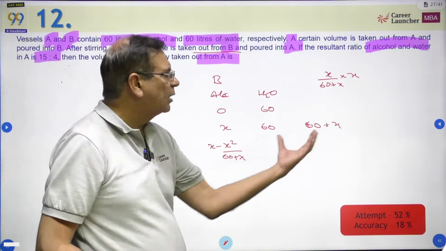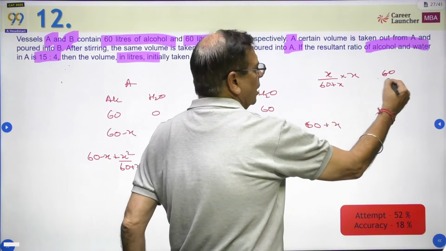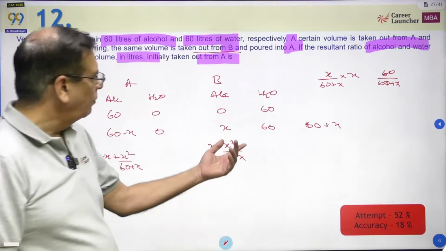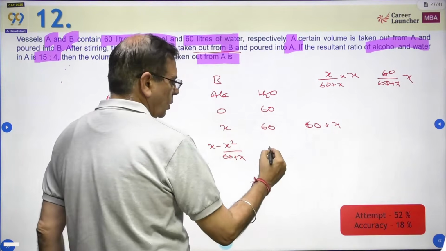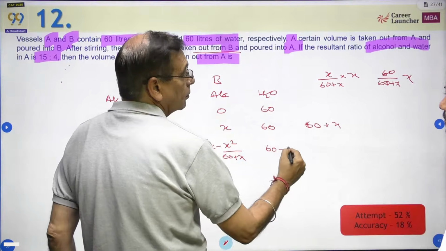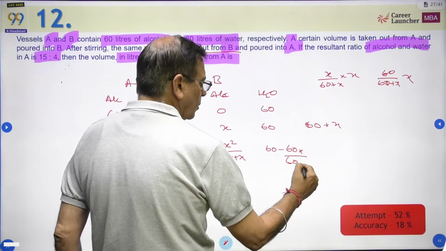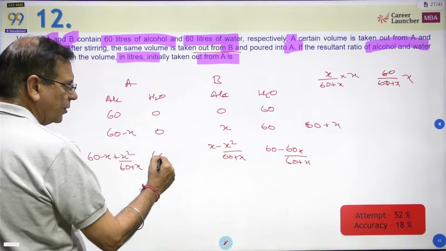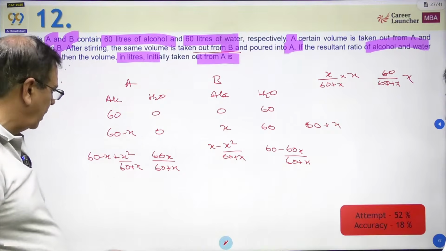But alcohol के साथ water भी तो जाएगा. The amount of water which is there in the mixture is 60 upon 60 plus X. And the amount of water which will go out will be into X. So what is the B here? It will become 60X upon 60 plus X. ये mathematical तरीका है जो हमें नहीं करना है.